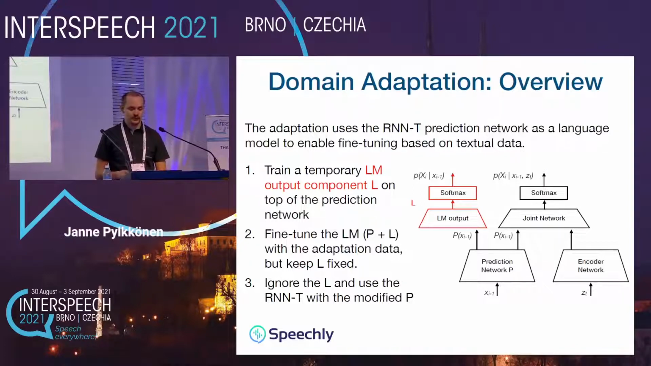The decoding is performed as before with the RNNT, for which the prediction network parameters have been modified during the adaptation process. And although the output layer L is no longer needed at this point, do note that the layer L can and should be reused if multiple adaptations to different domains are needed. So it doesn't need to be trained every time again.